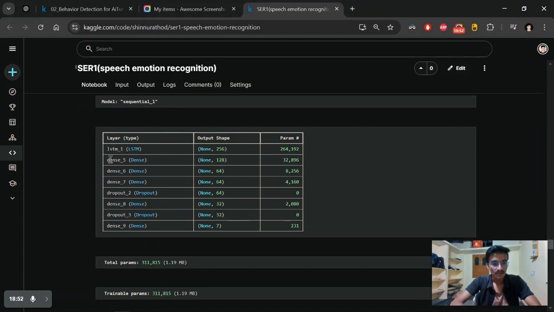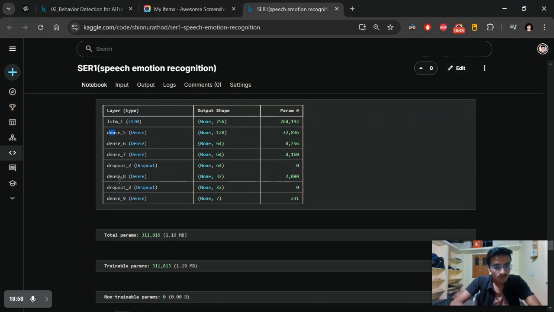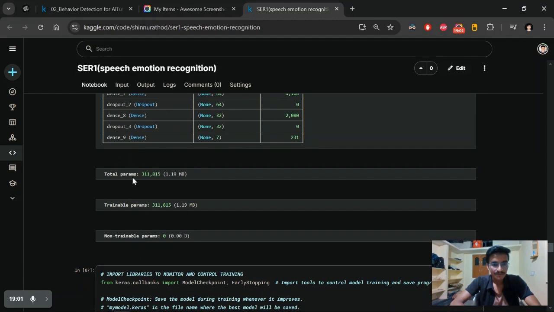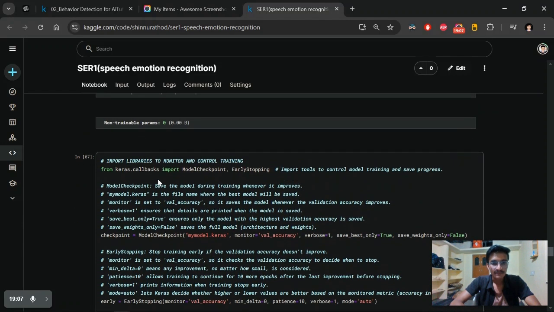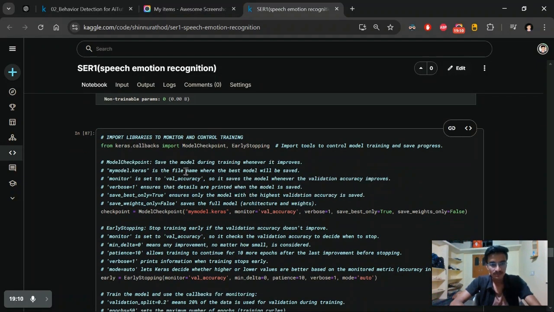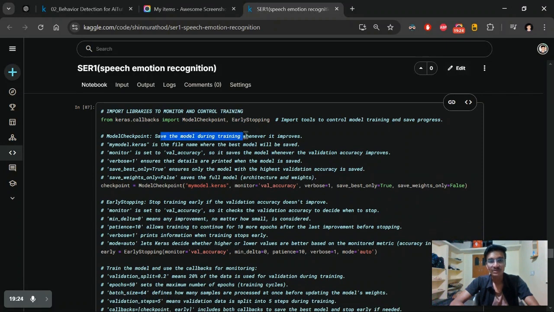Here is our total dense layers, and there will be this many trainable parameters. And then finally, we are fitting the model. We are importing the Keras callbacks: from Keras callbacks, we are importing ModelCheckpoint and EarlyStopping. ModelCheckpoint saves the model during training whenever it improves. When we are training the model, if the accuracy is increasing, then only we're going to be saving our model.